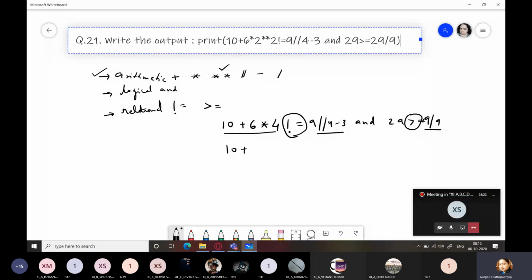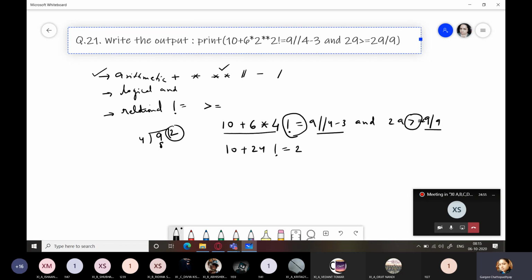So it will be 10 plus 24, that is 34... Not equal to 9 floor division 4. Now which one will be executed first? Of course, floor division will be executed first. So what answer will you get from there? If you divide 9 by 4, we'll get the answer as 2.